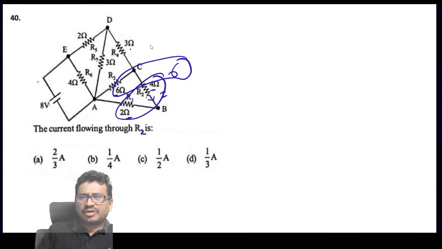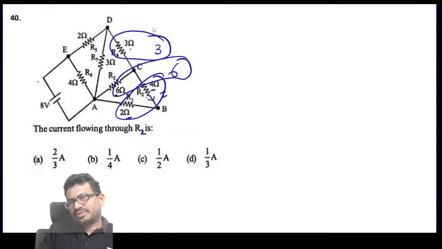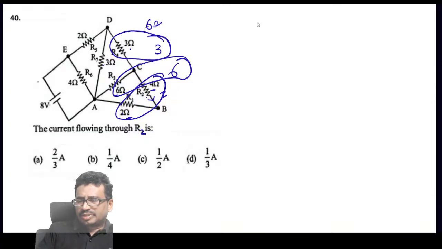Thereafter this value will become 3. And 3 and this 3, which will become what, tell me now? So 6. 6 and 3. So will become what, tell me? So that is 3 parallel to 6, which will be equal to 6 by 3, which is equal to 2.